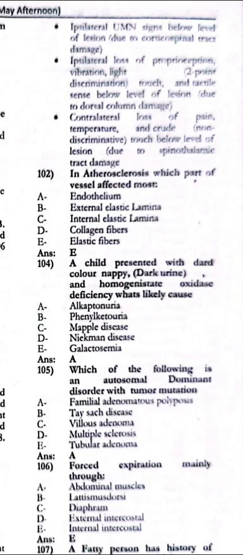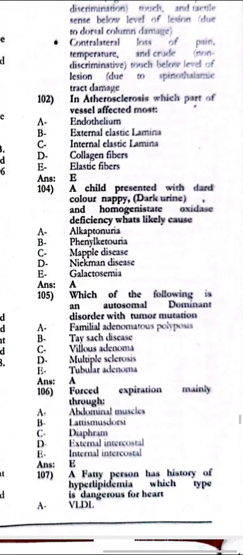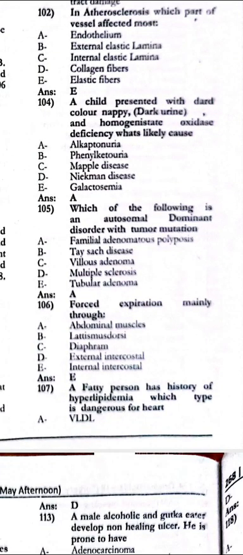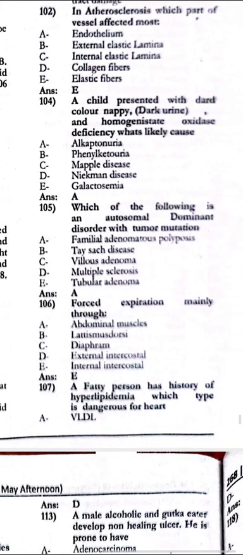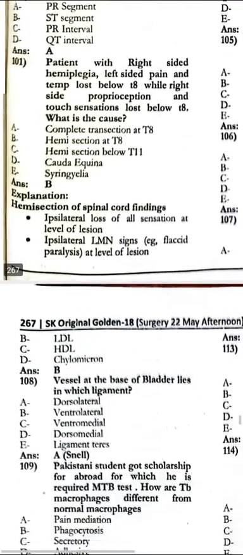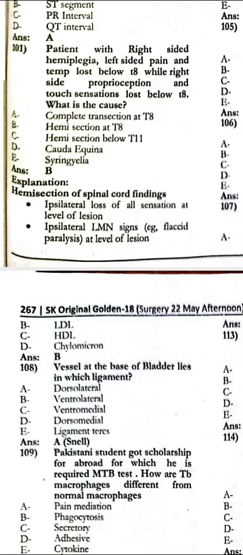homogentisate oxidase deficiency, which likely cause there is alkaptonuria. Which of the following is an autosomal dominant disorder with the tumor mutation? Familial adenomatous polyposis. Forced expiration mainly through the internal intercostal. The fatty person has a history of hyperlipidemia. Whatever the type is dangerous for the heart, that is definitely LDL. The vessel at the base of the bladder lies in which ligament?